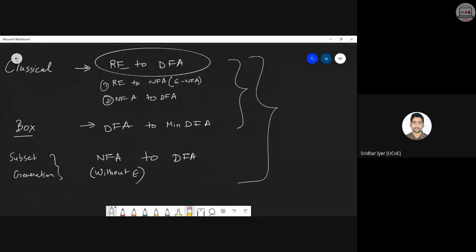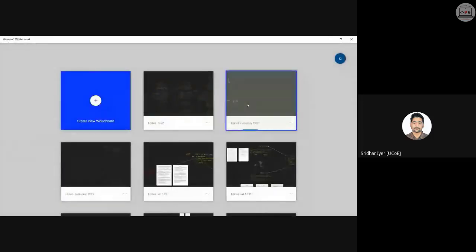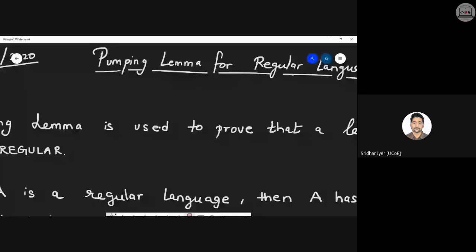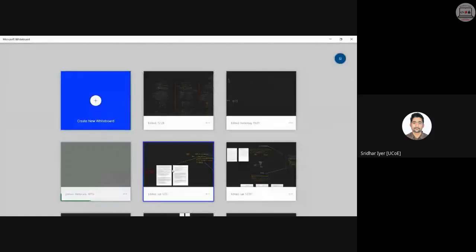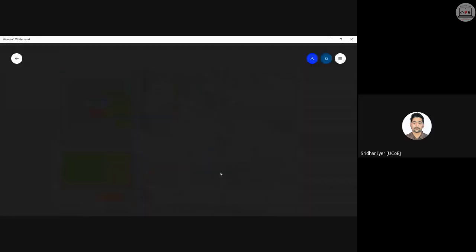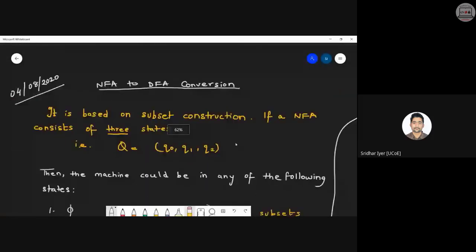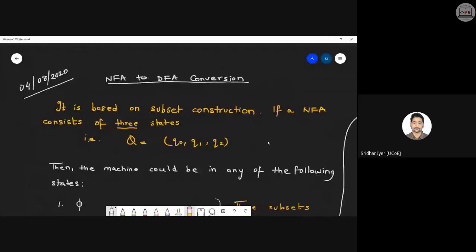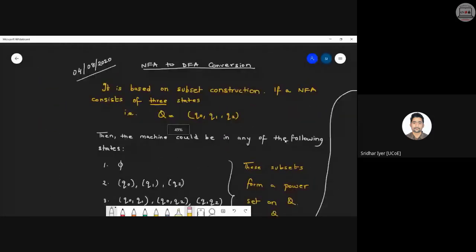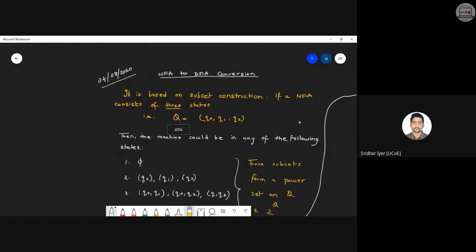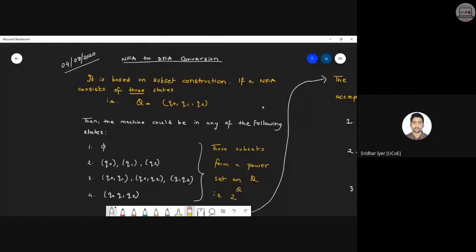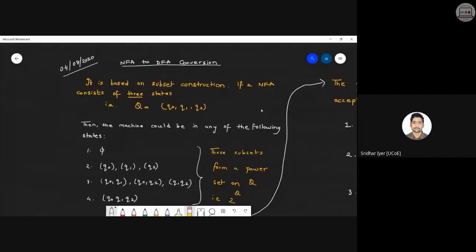So let's start with this topic. I already have it in a different whiteboard. So again, questions of these sort are asked very few. So I'm going to start with one example and then I will provide you work. Okay. So this is all about the NFA to DFA conversion using subset generation or subset construction. So have a look at it first.